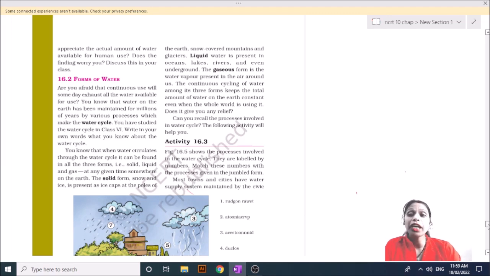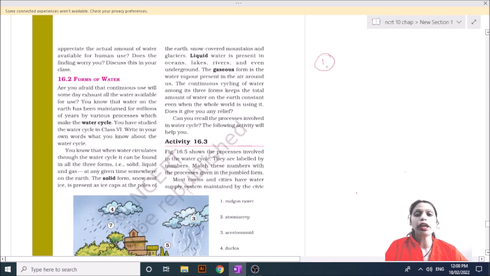Now the forms of water. Sometimes in winter you see snow falling. This is snowing, and it is the solid form of water, whereas rain is the liquid form of water, and water vapor is the gaseous form of water.